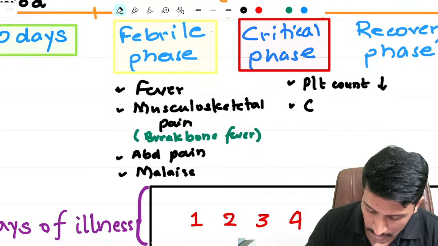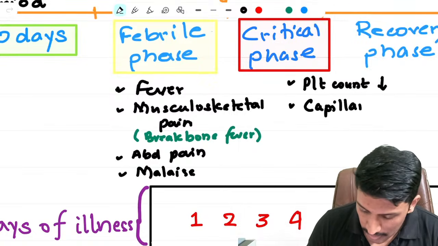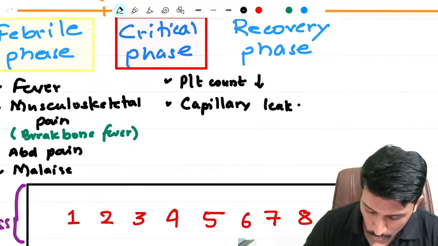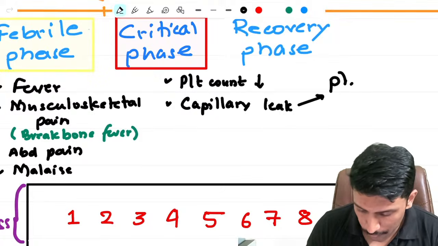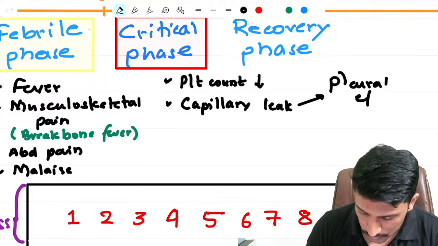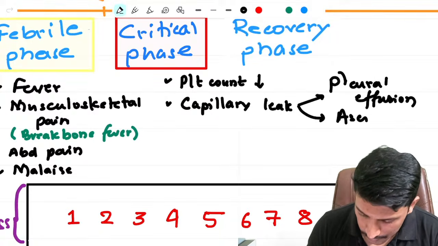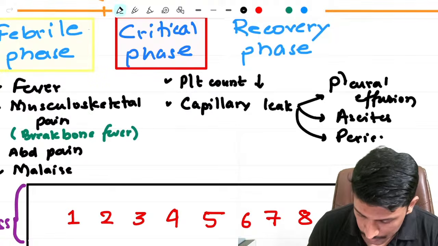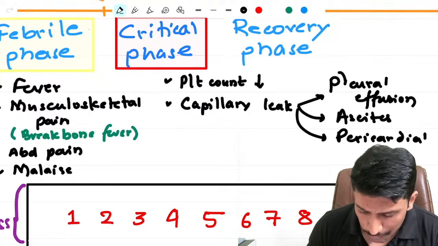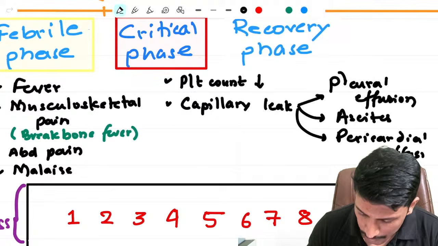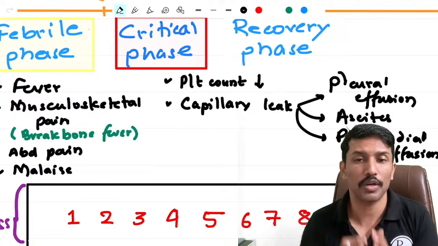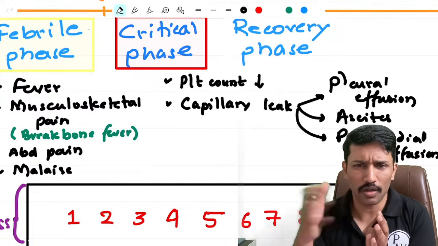So there will be capillary leak, and this capillary leak will lead to pleural effusion, ascites, even pericardial effusion. Okay, these effusions are also not a concern. But the problem is, as I start leaking fluid from the capillaries, what will happen to the circulating blood volume? I'm losing water from the blood, right?